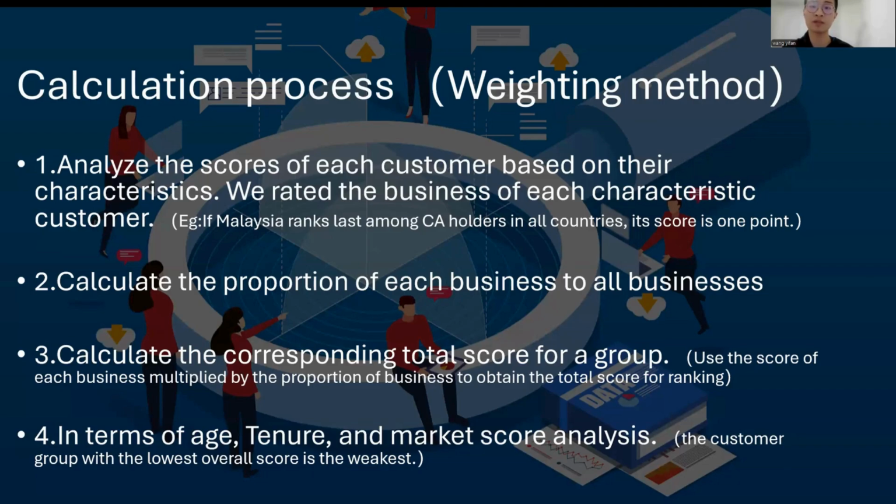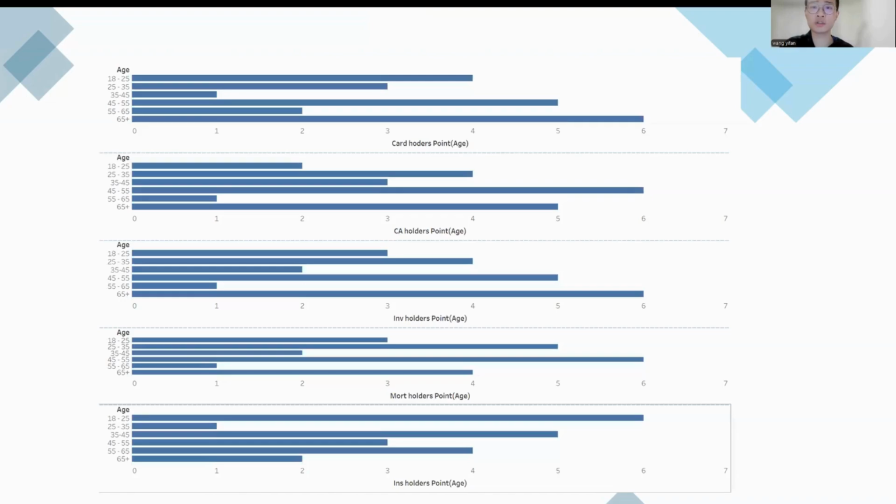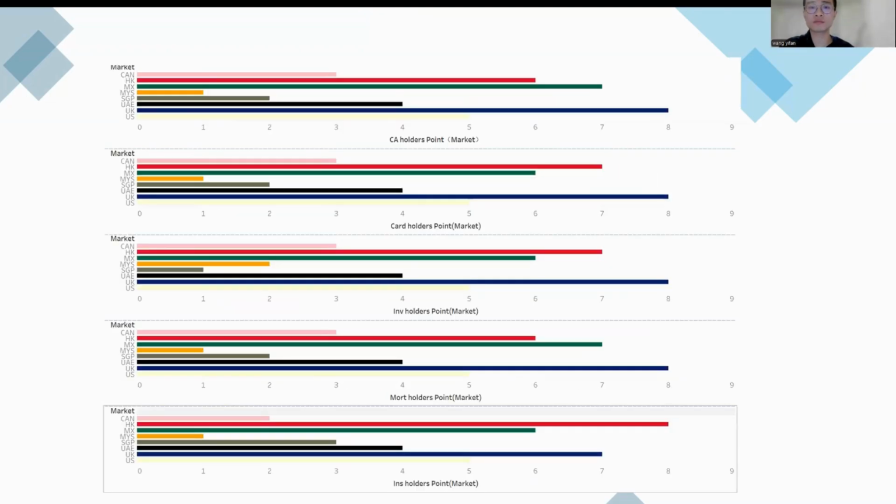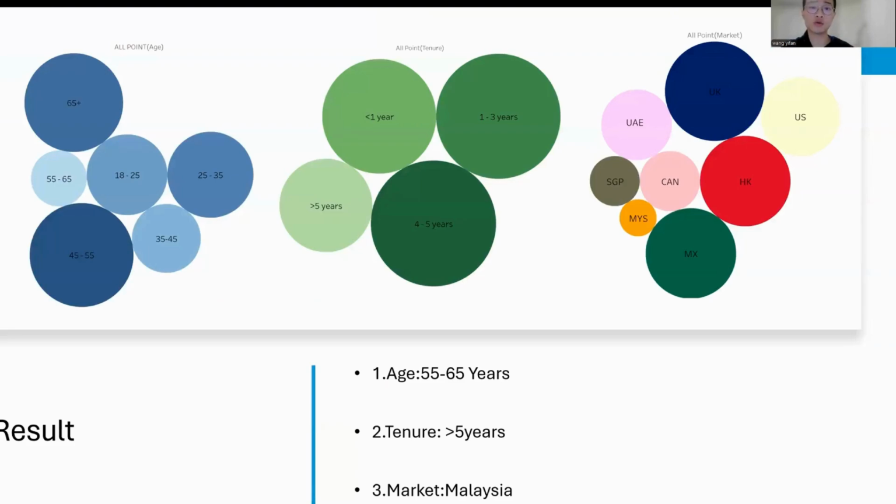So we can get a result in terms of age, tenure, and market score analysis. The customer group with the lowest overall score is the weakest, because it has the weakest customer amount, so we can develop more of this customer group in the future. So this is our calculation process, and this is our result.